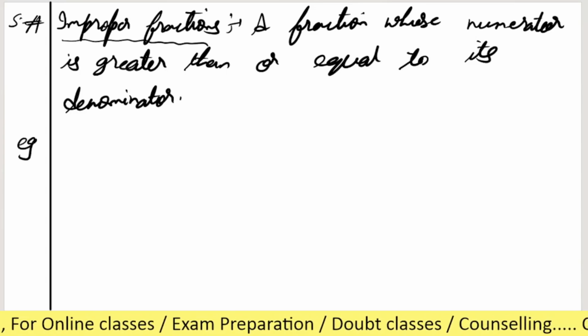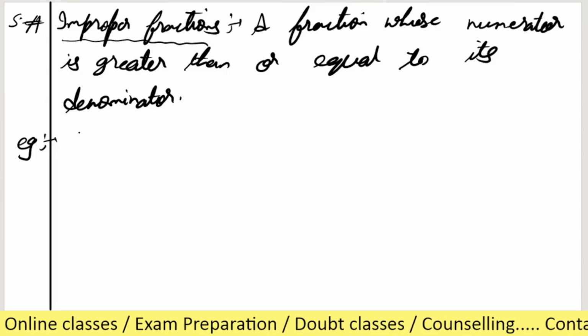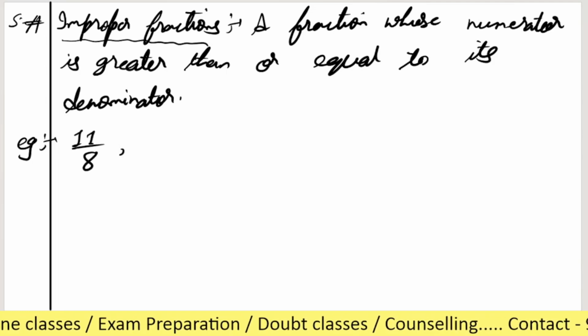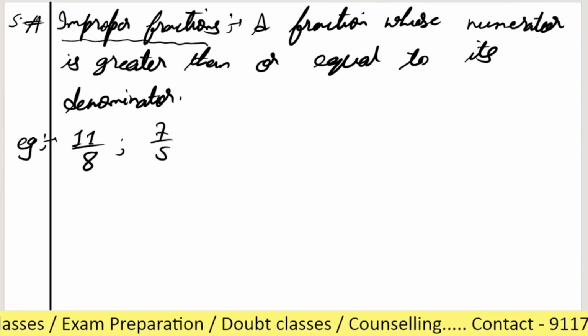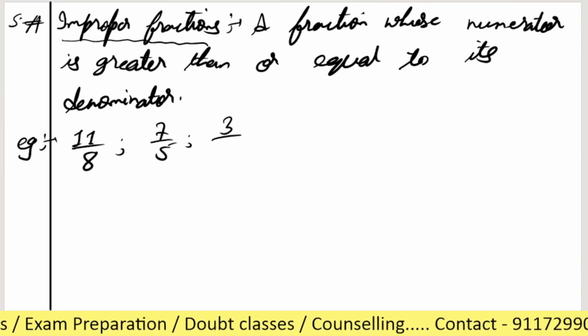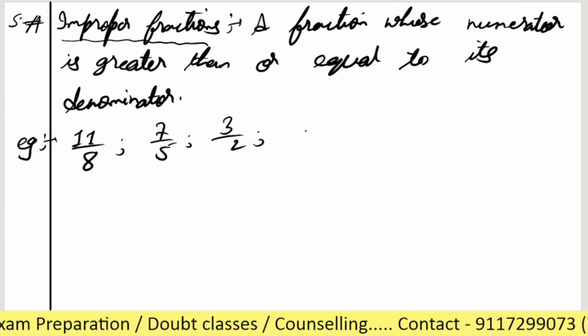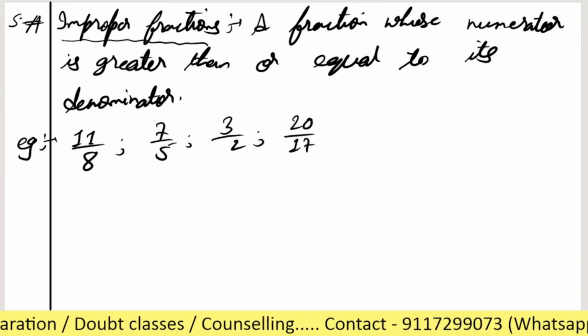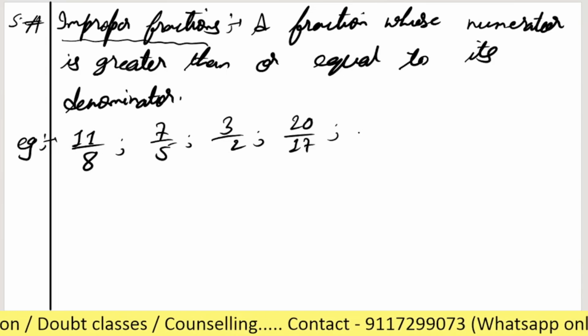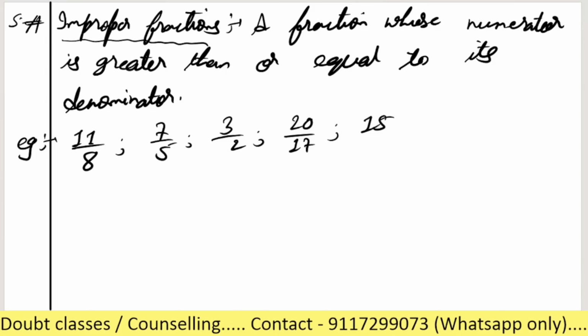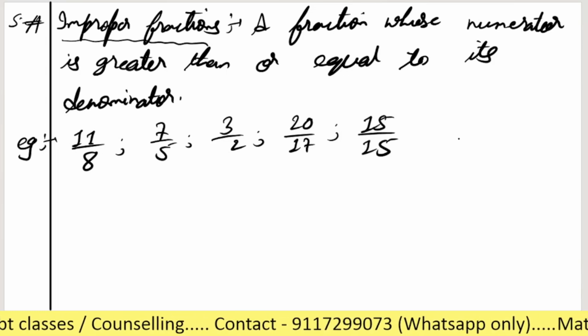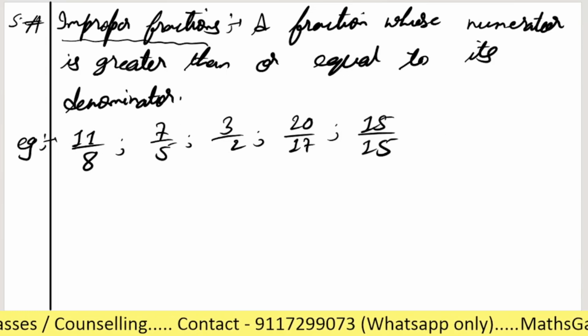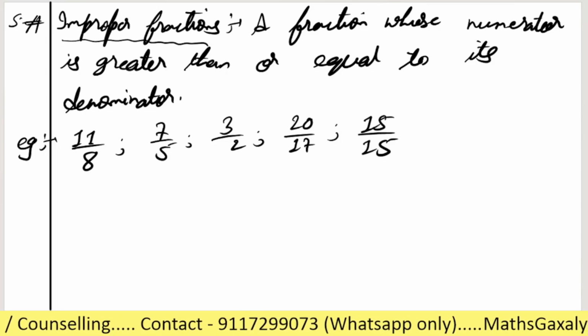Is it clear? As an example, let's see here: 11 by 8, 7 by 5, 3 by 2, 20 by 17, like this. You can take 15 by 15. So these all are improper fractions, okay?